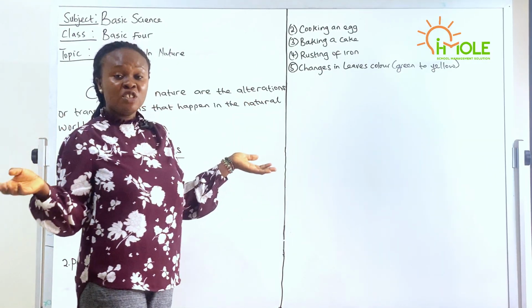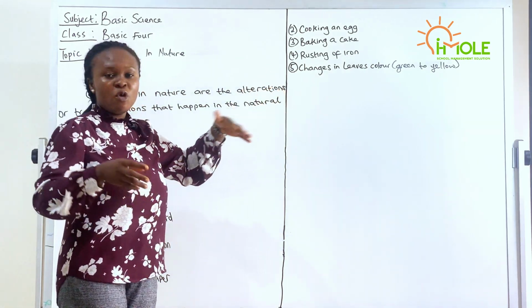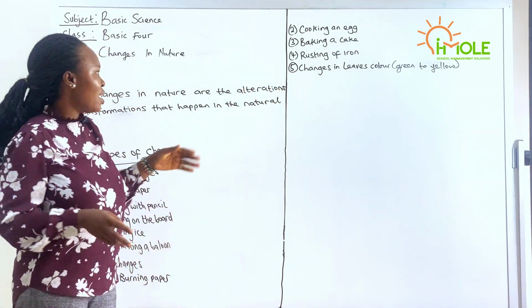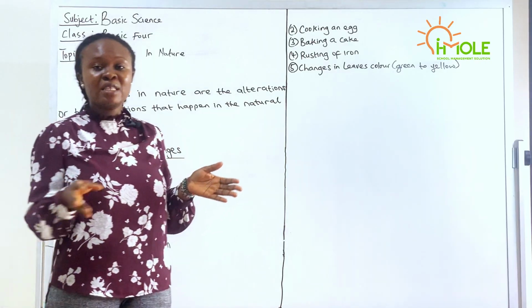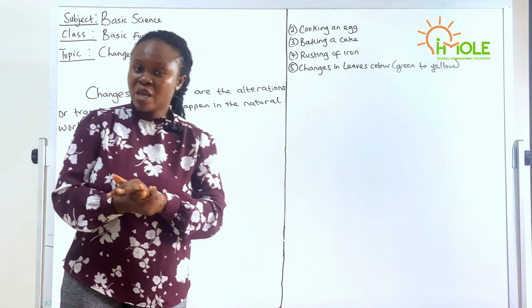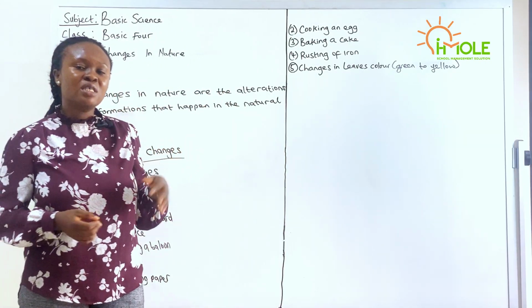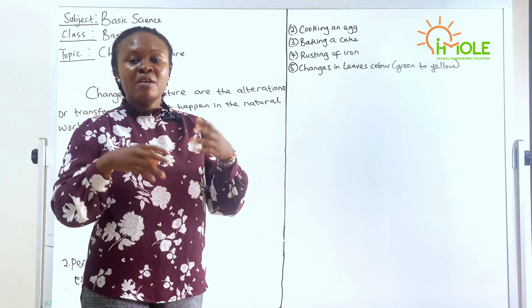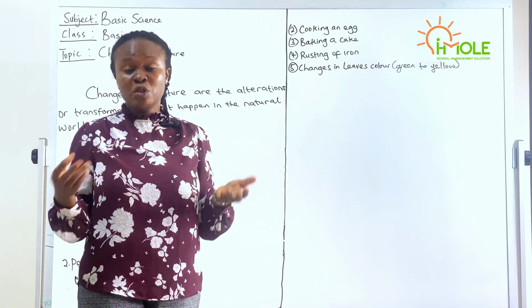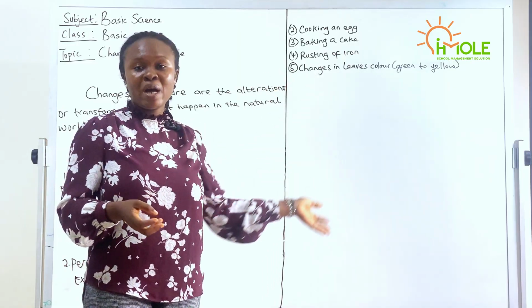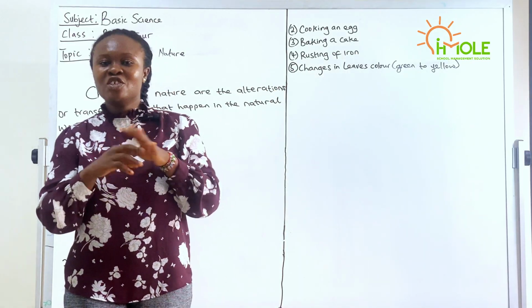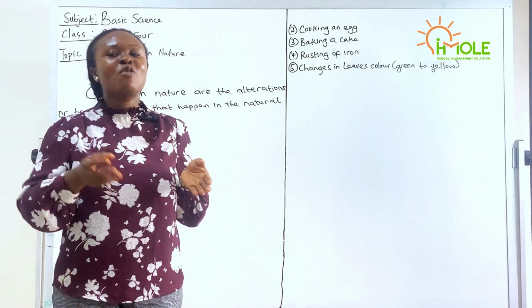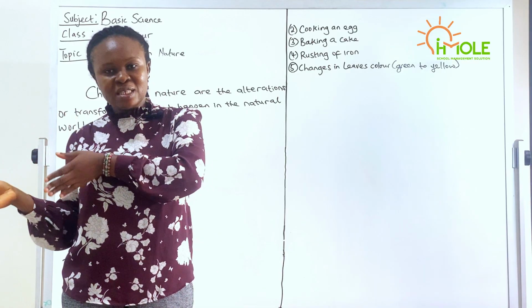There are still a lot of permanent changes, but those are the few we are mentioning in our class for today. So do not forget the types of changes we have: temporary changes and permanent changes. Remember, temporary changes can be undone. They can be taken back to their former state, while permanent changes cannot be undone and cannot be taken back to their former state.